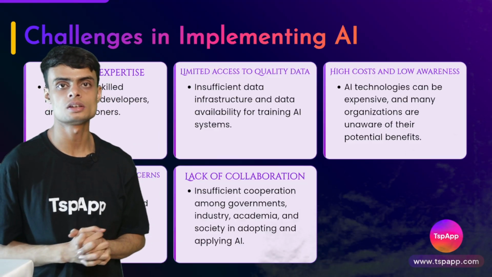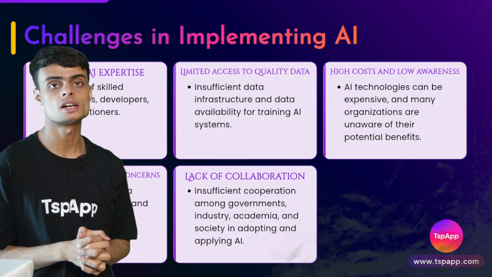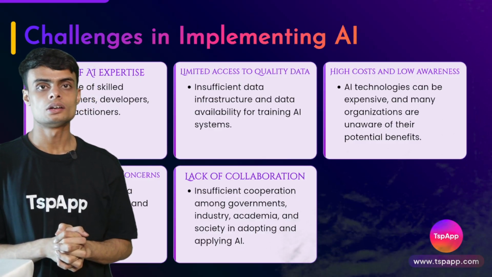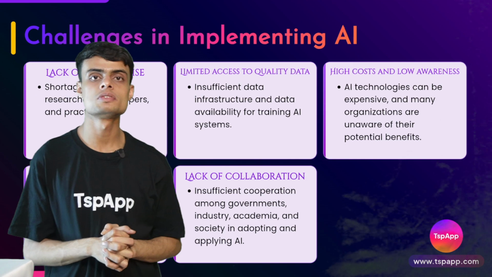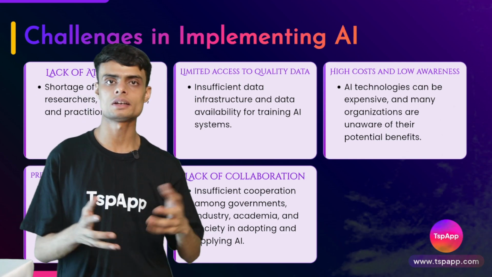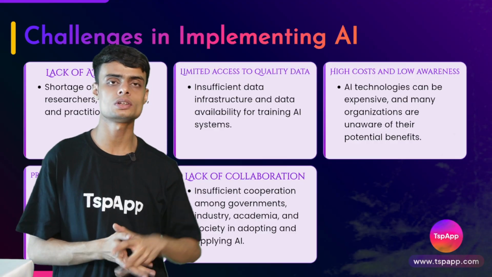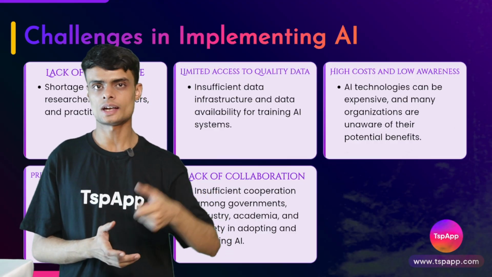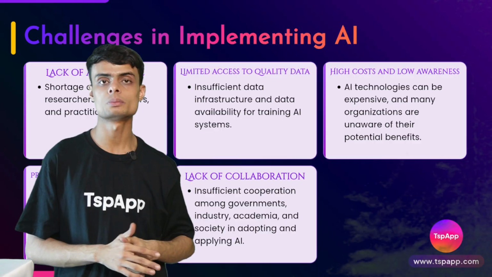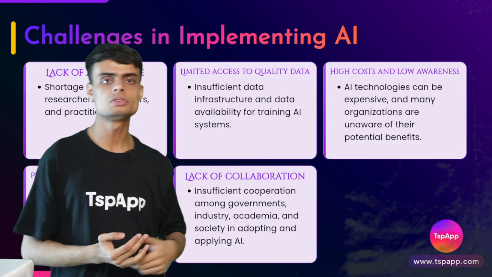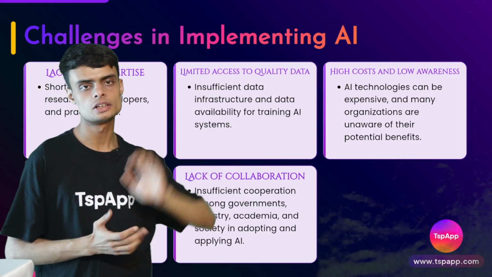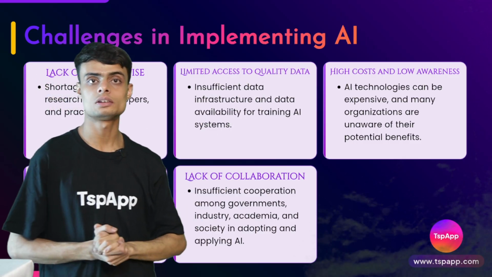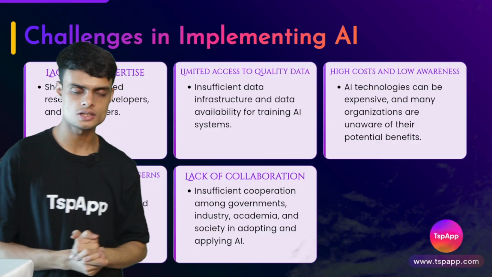Data needs to be collected, and when we are collecting data, there arises a problem of privacy. Whose data can we collect? Can we collect the data of all the users, all their contacts, all their images from their gallery? No. So we require good quality data from the internet, and good quality data is insufficient in today's time.